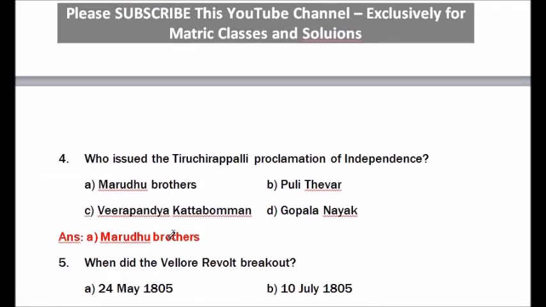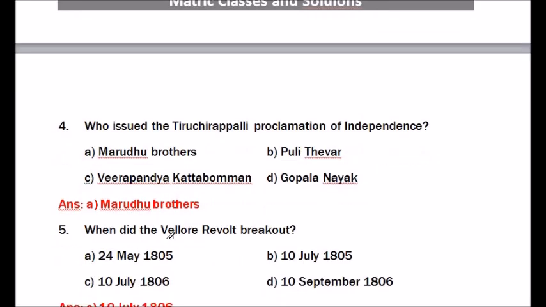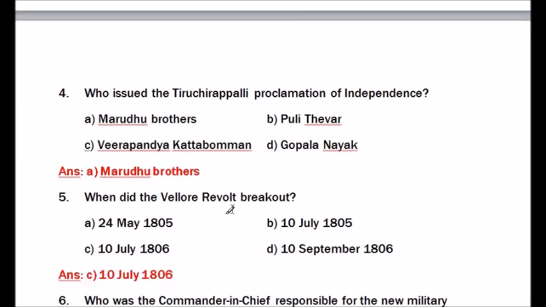Question number 4. Who issued the Tiruchirappalli Proclamation of Independence? Options are Marudhu brothers, Puli Thevar, Veerapandya Kattabomman, Gopala Nayak. The answer is Marudhu brothers.